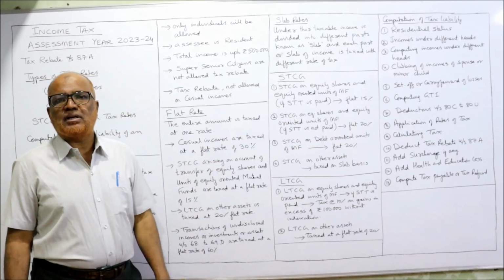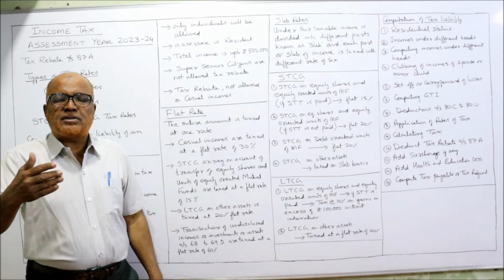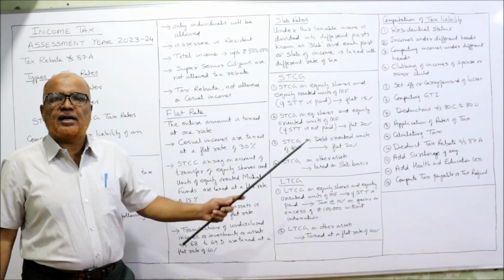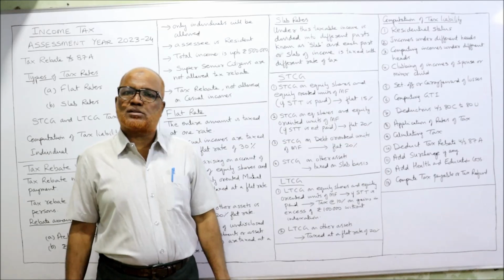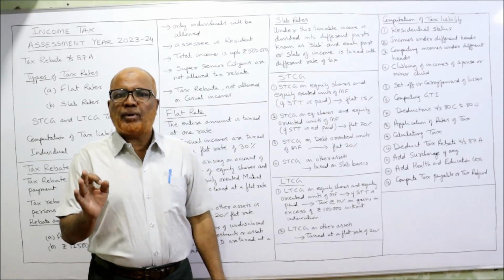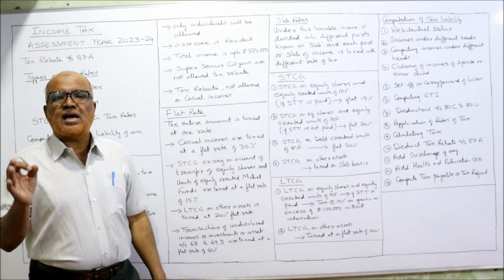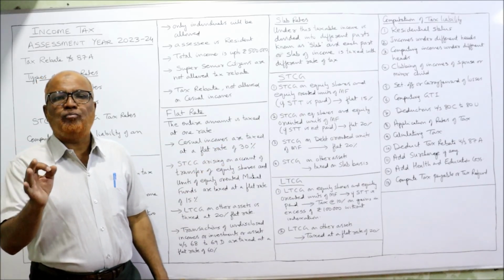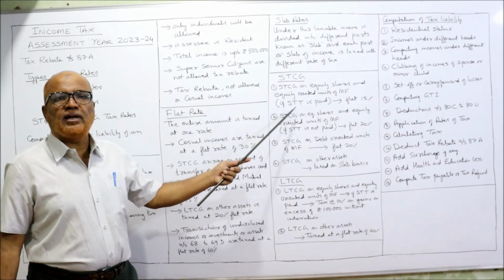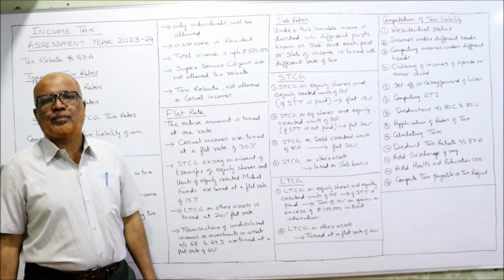Now short-term capital gain. What is short-term capital gain? What is long-term capital gain? In the coming videos I am going to explain. Right now remember the point. Short-term capital gain on equity shares and equity-oriented units of mutual fund, if security transaction tax is paid.